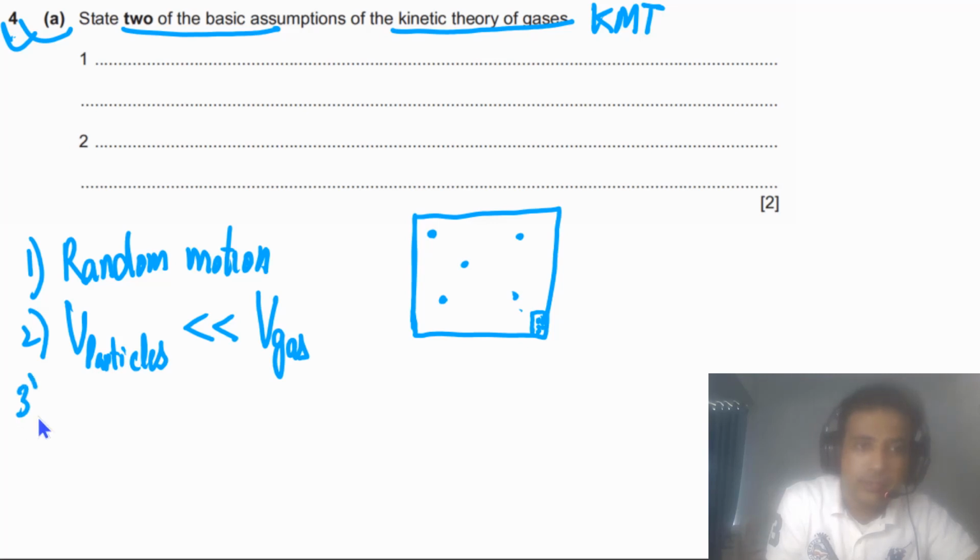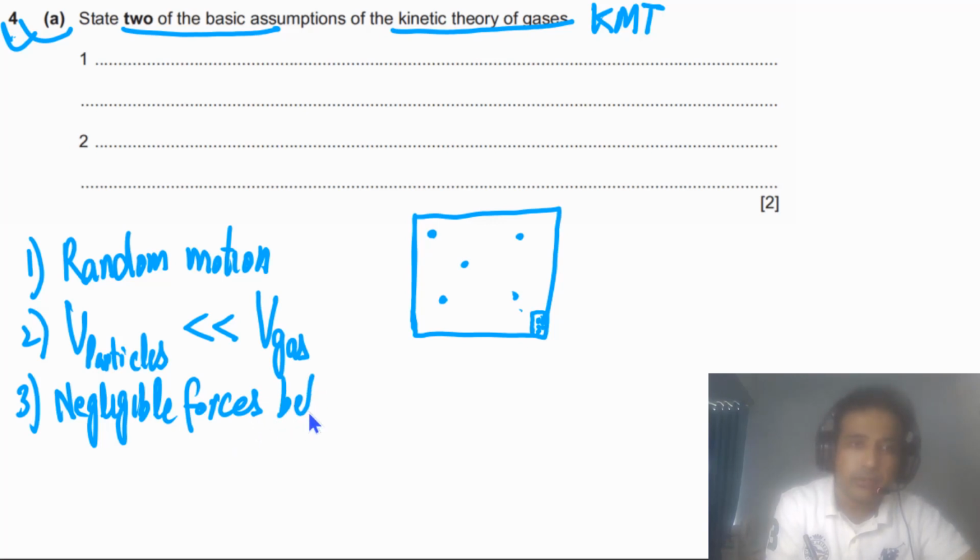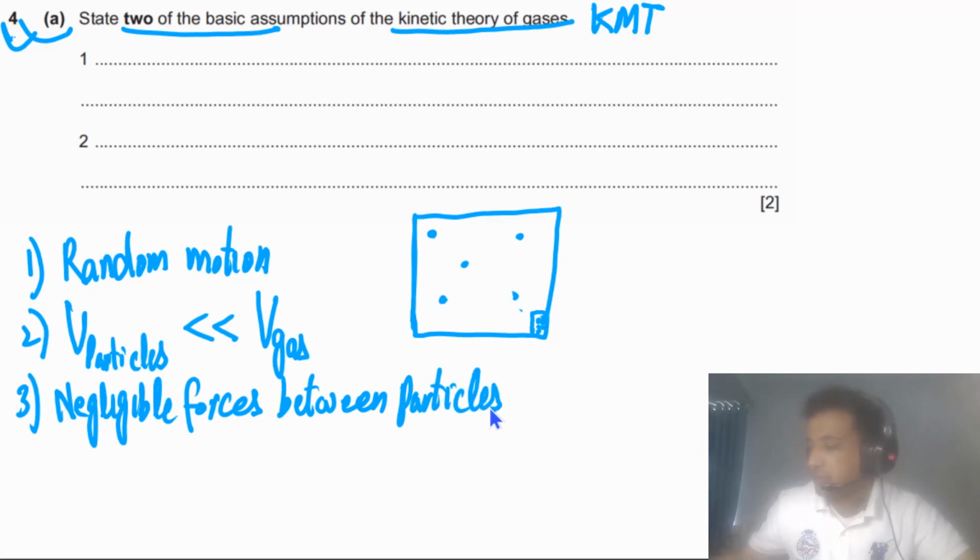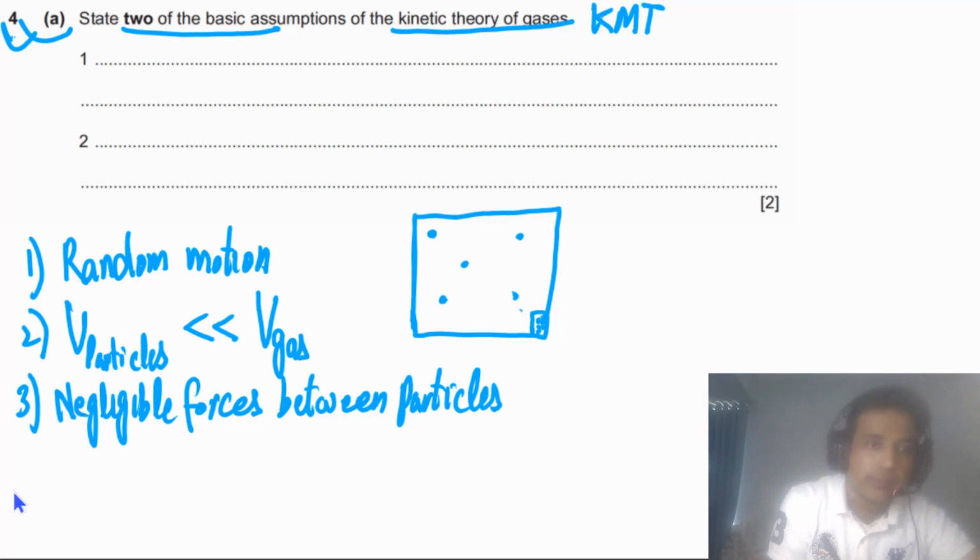And the third point is that forces between molecules are negligible. So we can say negligible forces between particles. You can also say between molecules except during collision. It simply means that when these particles are moving, there are no forces between particles. When particles collide with each other, at that time they exert forces on each other. But before collision, there are no forces among particles. So this is the third assumption we can write down.